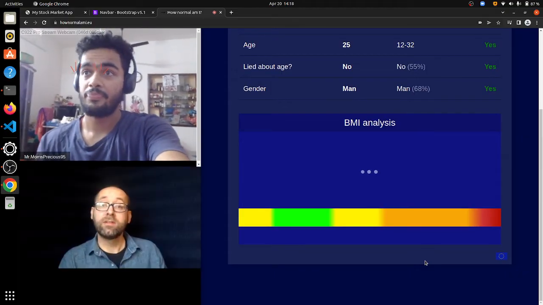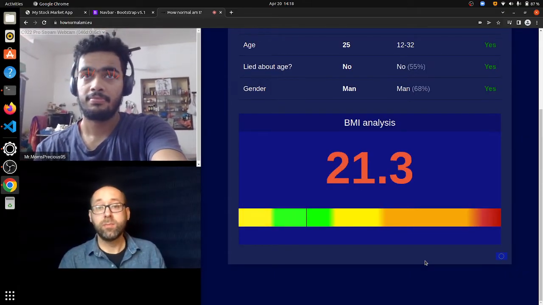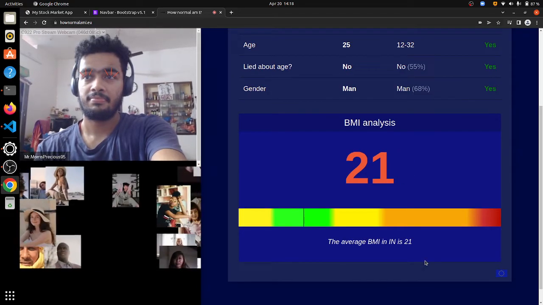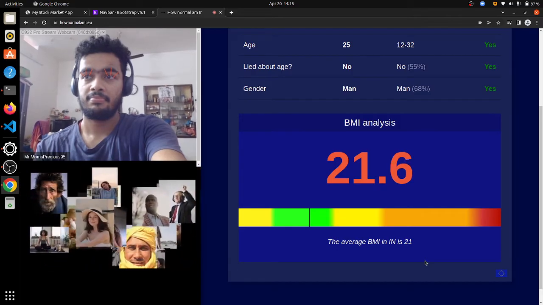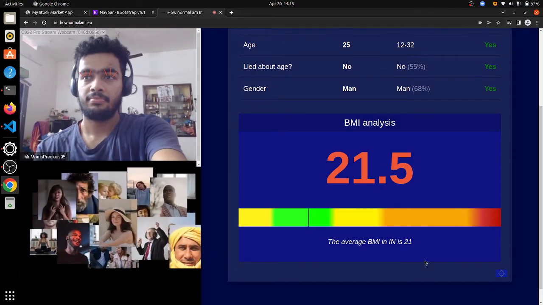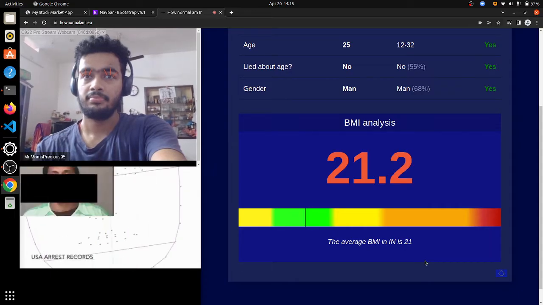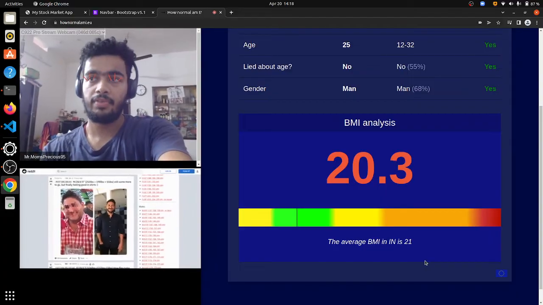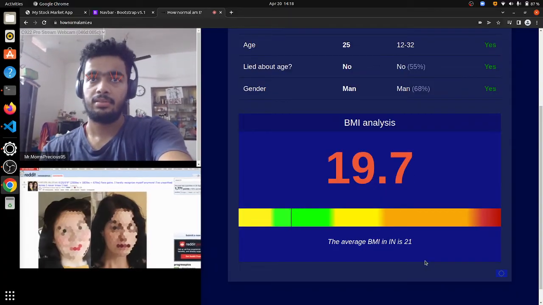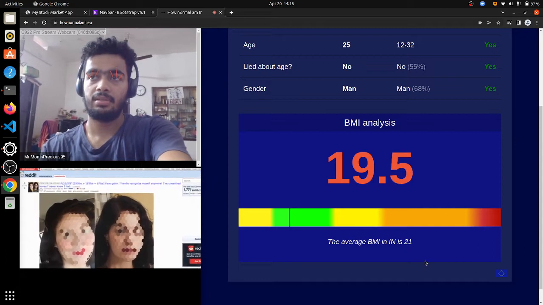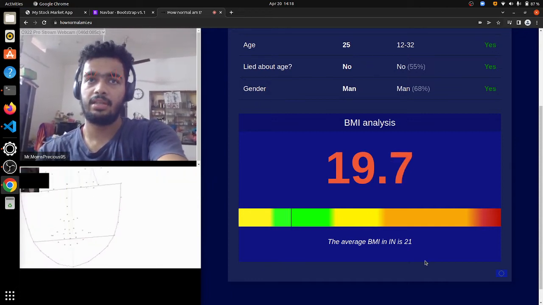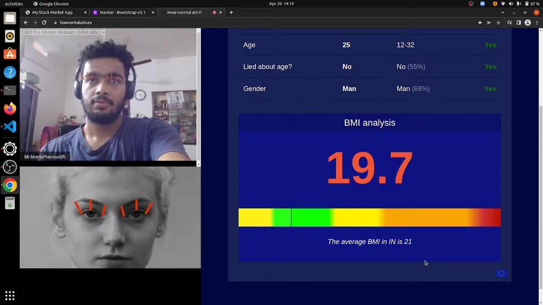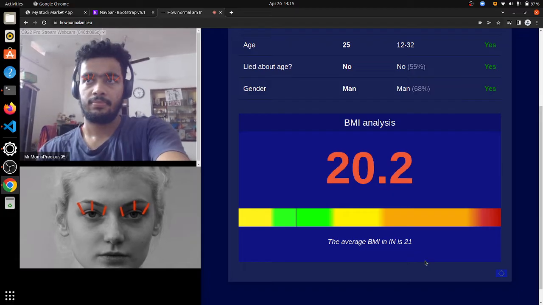Okay, BMI. Our next algorithm on the menu tries to determine your body mass index, or BMI, from just looking at your face. To make an algorithm like this, you'll once again need thousands of photos of people that are tagged with their body mass index. In practice, I found that the required data is often simply scraped from the internet. For example, some researchers who work at Google took these pictures from online communities where people share their weight loss progress. A lot of these algorithms work by first measuring 7 proportions in your face. One of these is calculated by measuring the area above your eyes, which is why you can get a lower score by raising your eyebrows.